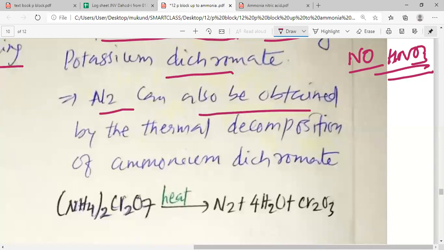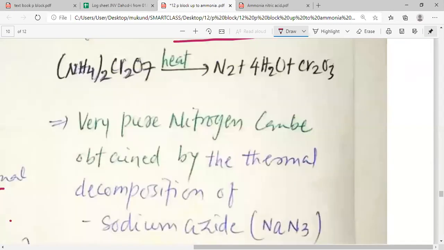N2 can also be obtained by the thermal decomposition of ammonium dichromate. So this is ammonium dichromate, (NH4)2Cr2O7. When ammonium dichromate is heated, my dear students, we get nitrogen as well as water and chromium oxide, or dichromium trioxide. So this is even one of the processes. By the thermal decomposition of ammonium dichromate, we get nitrogen gas produced.